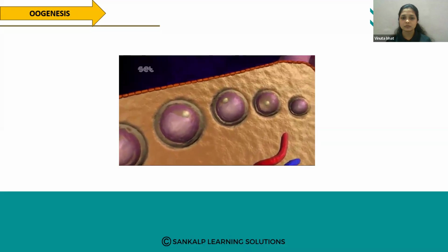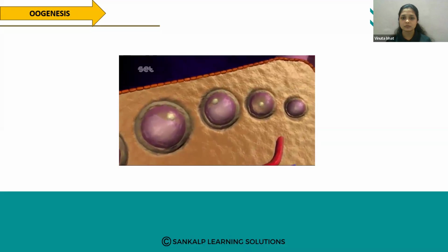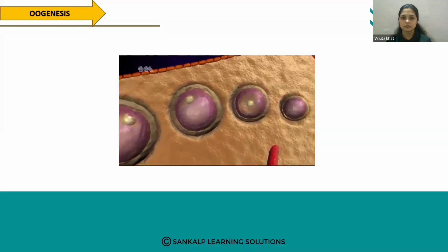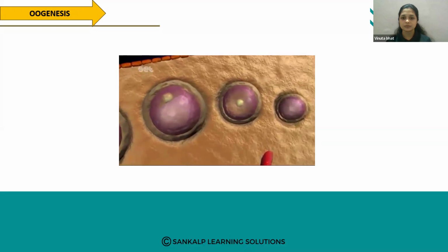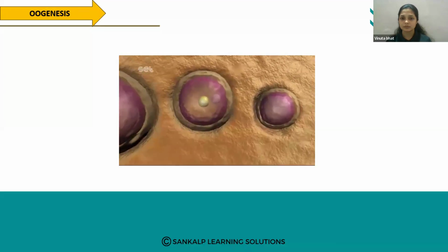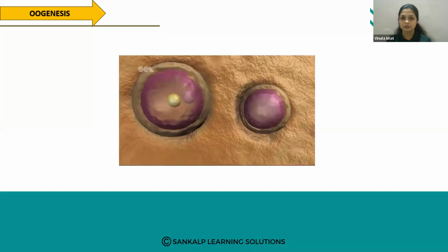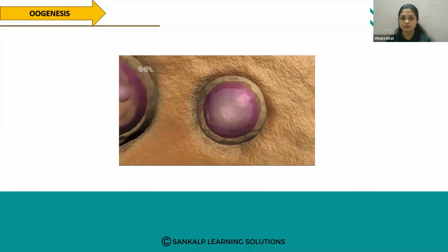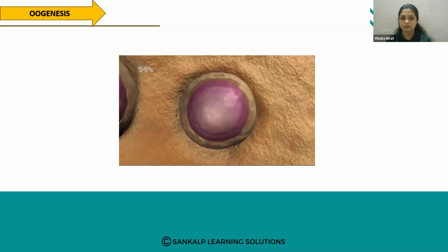The eggs are formed from the 2N parent cell found in the ovaries of the reproductive system. These cells are called oogonium. The eggs begin development from the 3rd month, when the female is still in the uterus of its mother, and continues until it reaches a certain age.